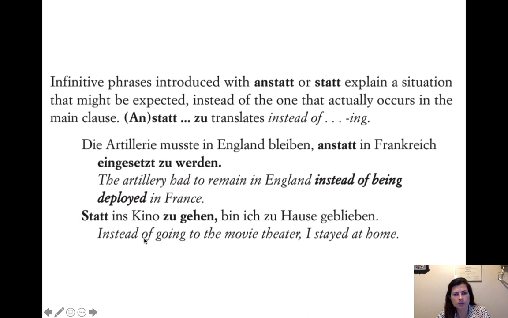And then, statt ins Kino zu gehen, bin ich zu Hause geblieben. Instead of going to the movie theater, I stayed home. This one's simpler because it's just a normal verb, and it's in the present. So zu gehen looks like "to go," right? Imagine if you tried to stick with "to go" in English, it would be "instead of to go to the movie theater," which is not right. It's because of the way that "instead of" works in English, you just can't do that. So "instead of going" is, of course, the way to do it. Instead of going, statt ins Kino zu gehen.